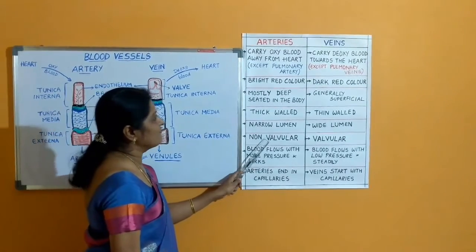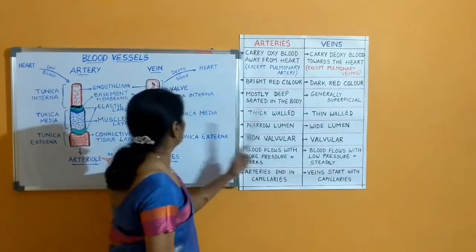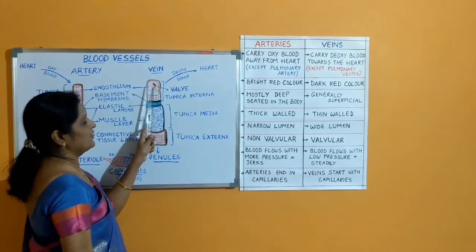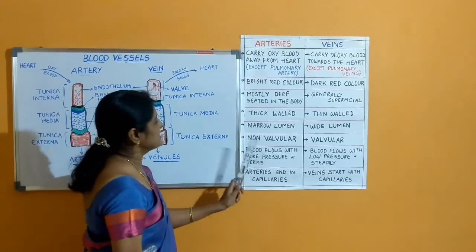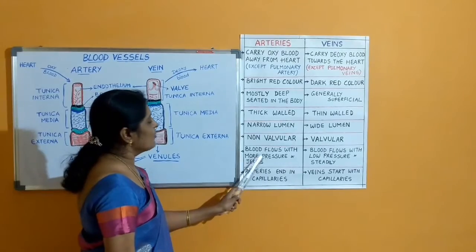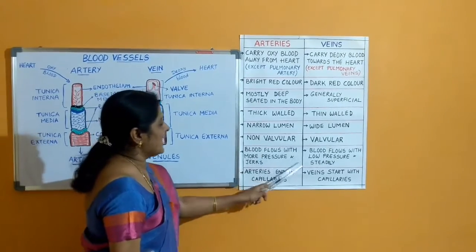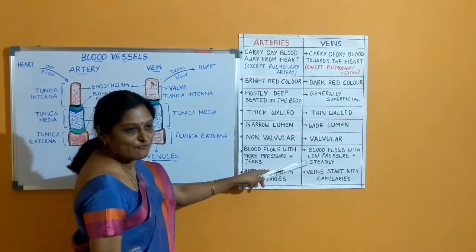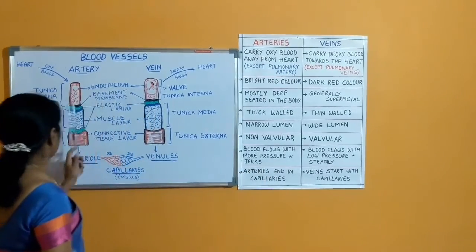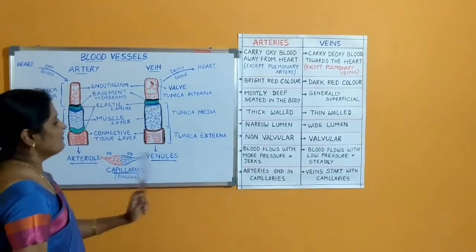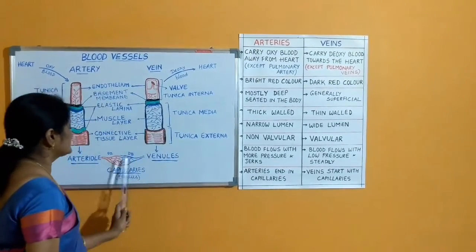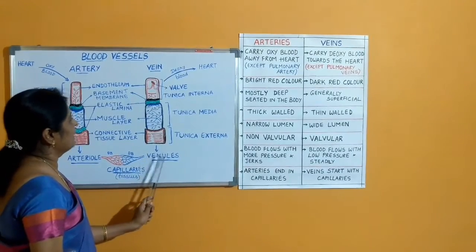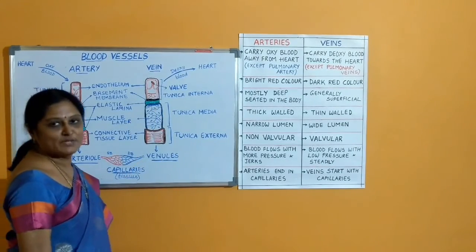Arteries are non-valvular whereas veins are valvular having the valve made up of folding of the endothelium. And in the arteries, the blood is going to flow with more pressure and with jerks, whereas in the veins, the blood is going to flow with low pressure and it is going to flow steadily. Arteries are going to end in capillaries, whereas veins are going to start with capillaries. When capillaries join, they form venules, and when venules join, it is going to form the vein.